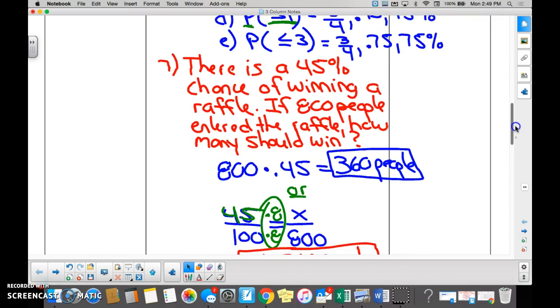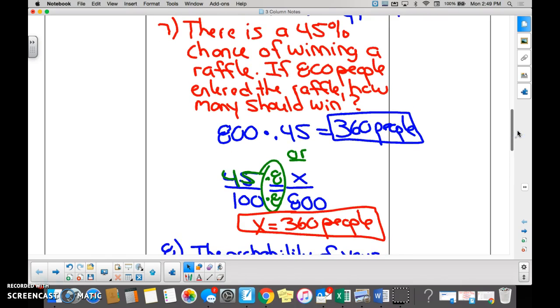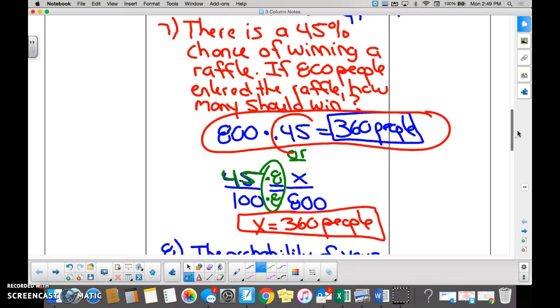Number 7. 45% chance of winning a raffle. 800 people entered. Some of you did it this way. You just found what 45% of 800 was, and remember, percents are based out of one whole, right? Yeah. Okay, so 45 hundredths is our decimal.